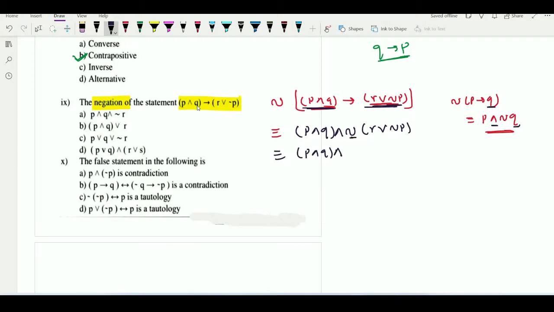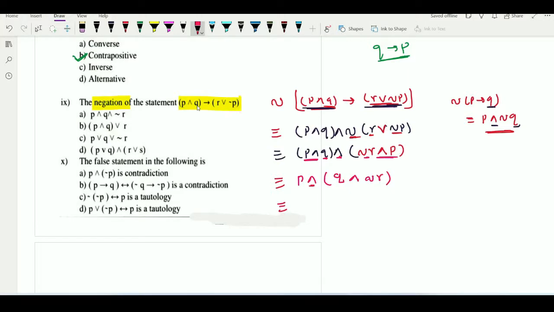Now we are applying negation on this bracket. Let us see what we'll get. Negation of R, or will get converted into and, and negation of negation P will be equal to P. Now if you observe both brackets very carefully, in the first bracket P and appears, and in the second bracket also P and appears. If I take P and common from both brackets, the remaining term here is Q and here is negation R. In this way we have got its simplified form.